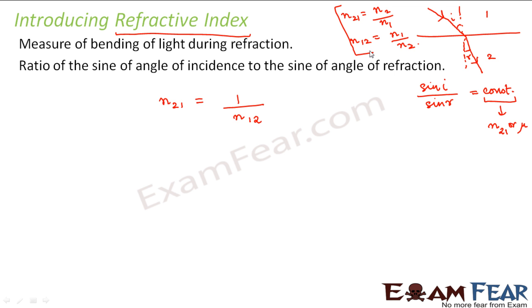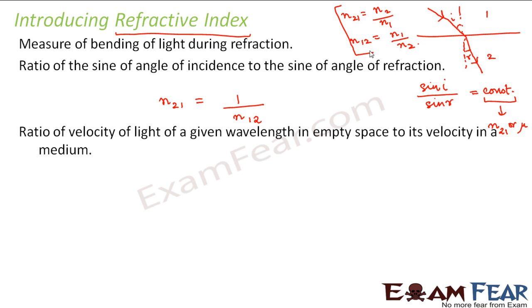You will get a better understanding of refractive index as we go ahead and talk about the optical density of a medium, because refractive index plays a very important role there. Now this refractive index is also defined as the ratio of the velocity of light of a given wavelength in empty space to its velocity in a medium.